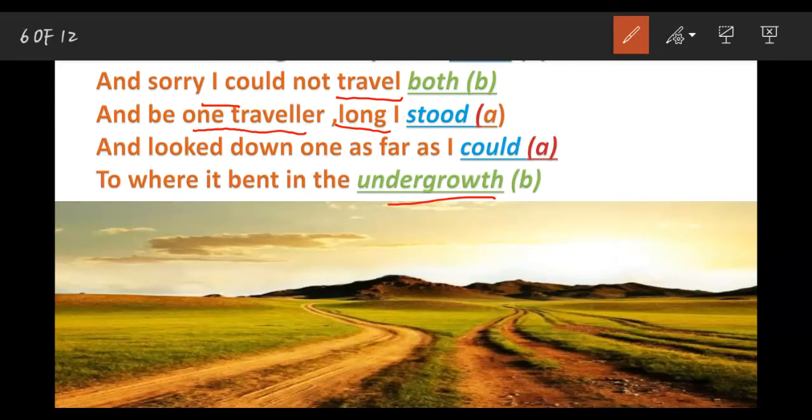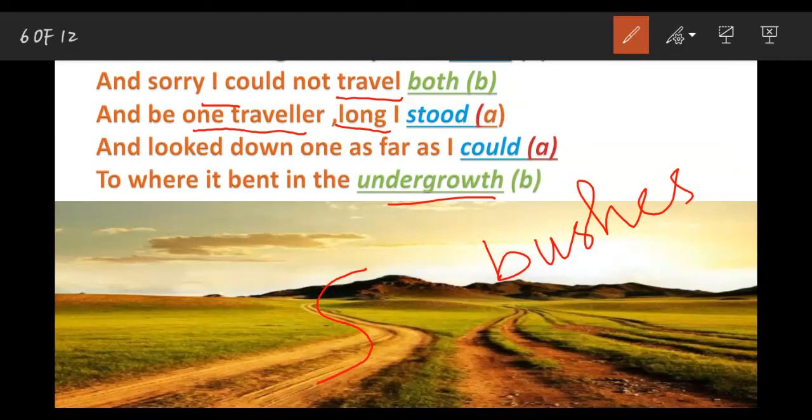Undergrowth means dense bushes. So until the road vanishes into the bushes, he is carefully analyzing the roads. He is not literally analyzing the roads, but carefully deliberating which choice he has to make. He is thinking about which choice he has to make.